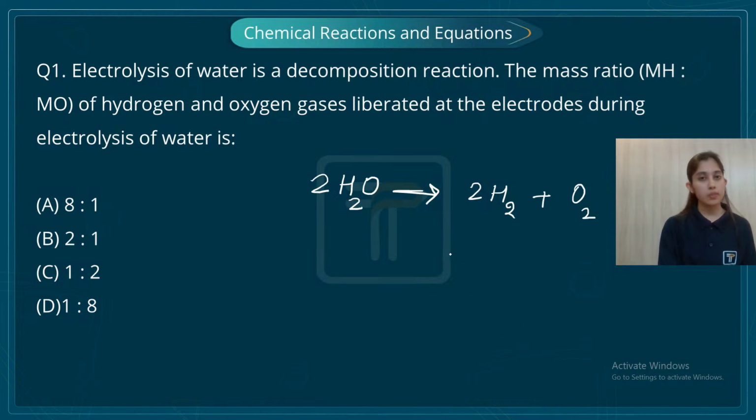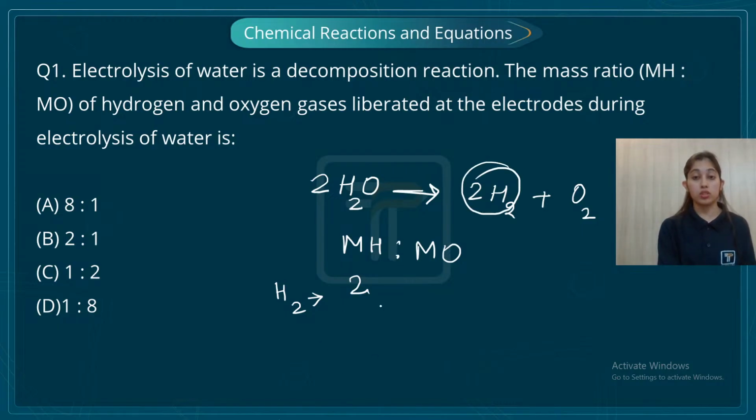Now students, please pay attention. What is the question asking from you? We have written the decomposition reaction. The mass ratio of hydrogen to oxygen is, that is, it is asking mH is to mO. The mass of one molecule of H2 is 2, and there are two molecules, so 2 times 2 is 4.